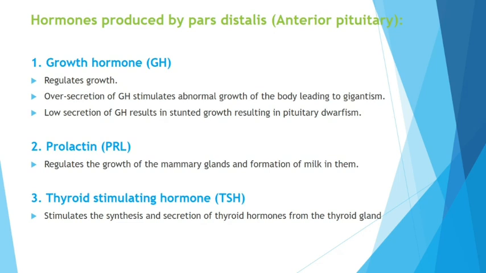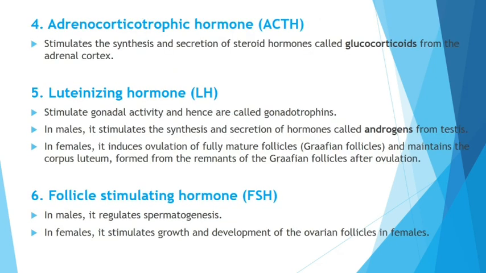Next one is prolactin, which regulates the growth of mammary glands and formation of milk in them. Whereas TSH, also from anterior pituitary pars distalis, is the third hormone, which stimulates the synthesis and secretion of thyroid hormones from thyroid gland. Next, the fourth one, ACTH, adrenocorticotrophic hormone. It regulates the synthesis and secretion of steroid hormones called glucocorticoids from the adrenal cortex, that is the outer portion of the adrenal gland. We'll talk about it later.